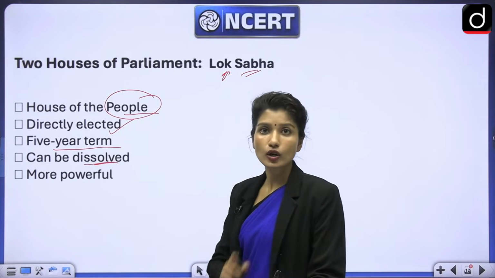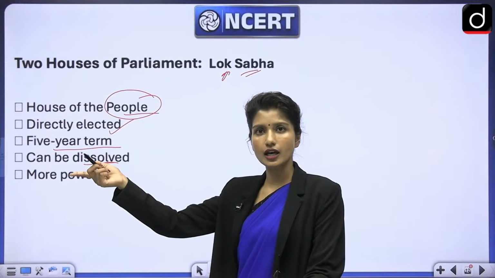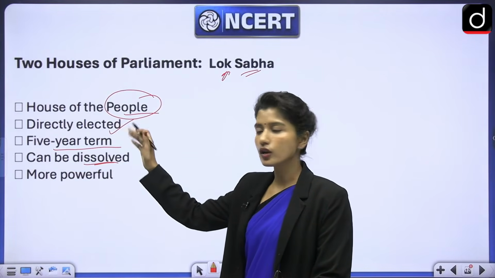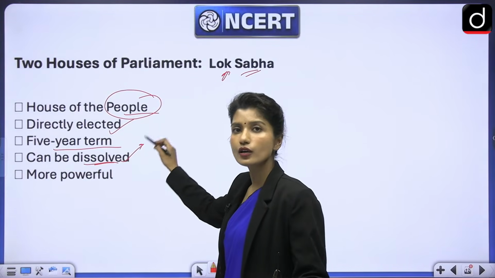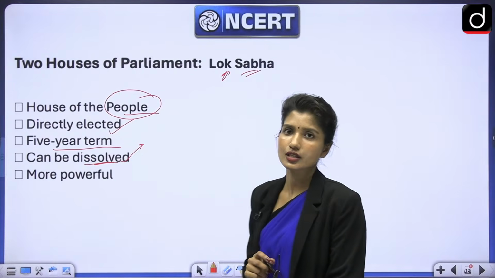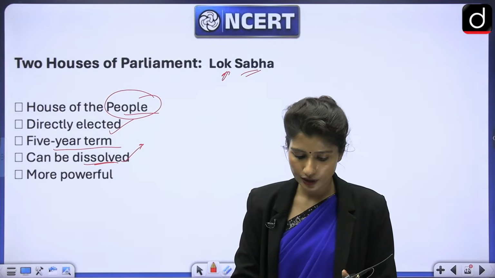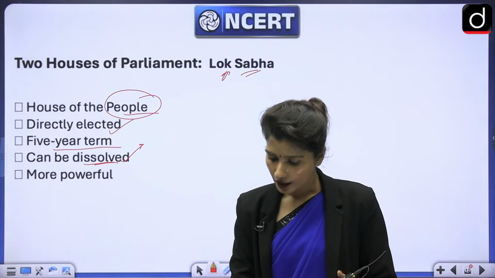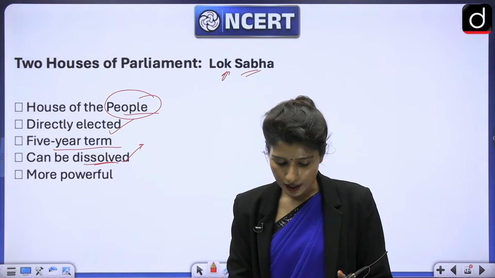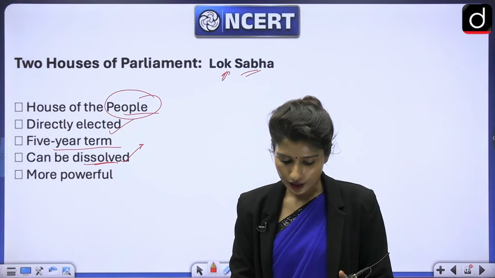Now Lok Sabha is not a permanent house. Rajya Sabha is a permanent house. It cannot be completely dissolved, but Lok Sabha can be dissolved, and Lok Sabha is more powerful than Rajya Sabha in practice. Why do you think Lok Sabha is more powerful? Can anybody tell me? Why do you think Lok Sabha is more powerful? Can you tell me?